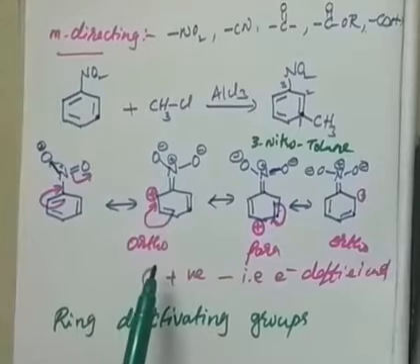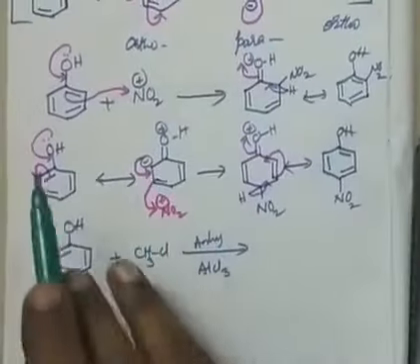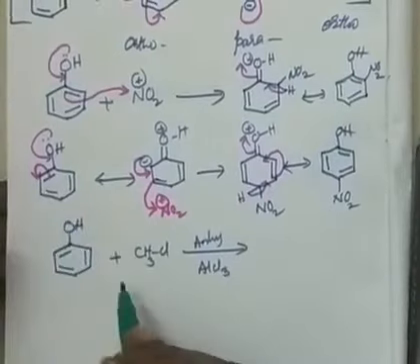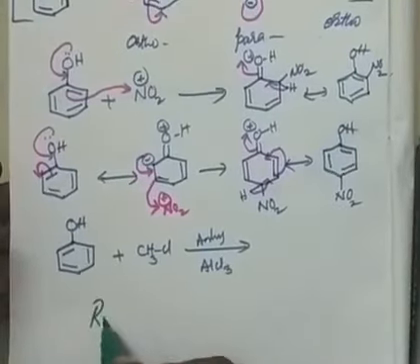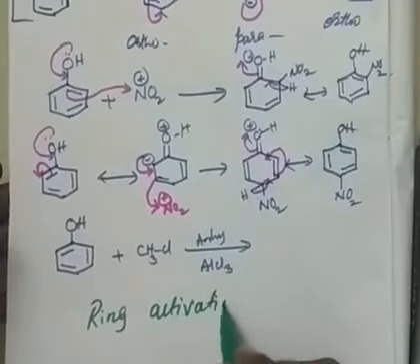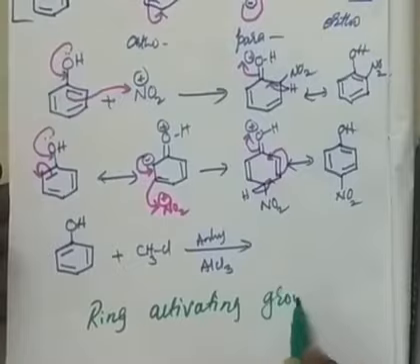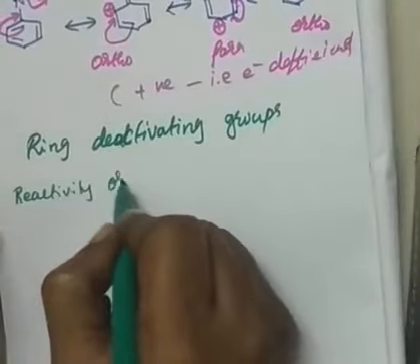Therefore its reactivity is decreased compared to an electron releasing group. See here, this is electron releasing, already electron rich, and some more electrons are given into the ring system. Therefore these groups are called ring activating groups.